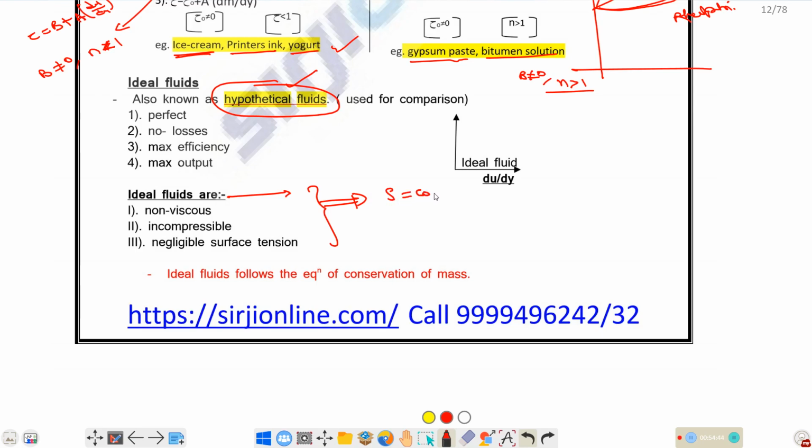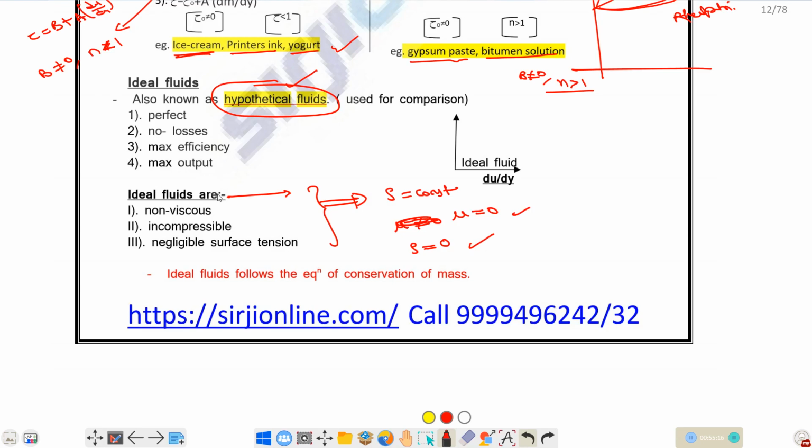First one is it should be incompressible, in the sense that however pressure you apply, whatever may be the pressure under any situation, the density of the fluid should be constant. It should not vary. Second one is it should not have any property of viscosity. And third one is surface tension should be zero. Here viscosity should be zero and surface tension should be zero.